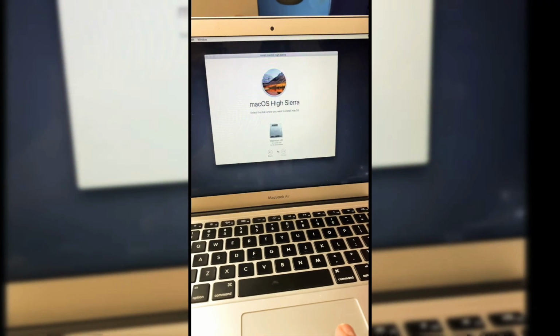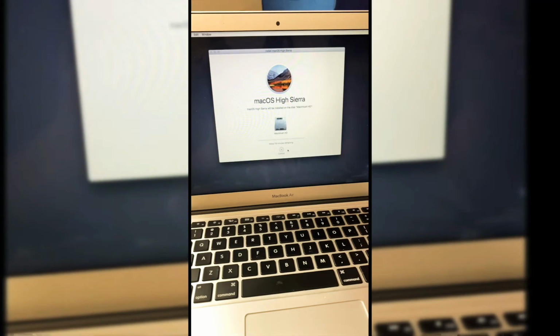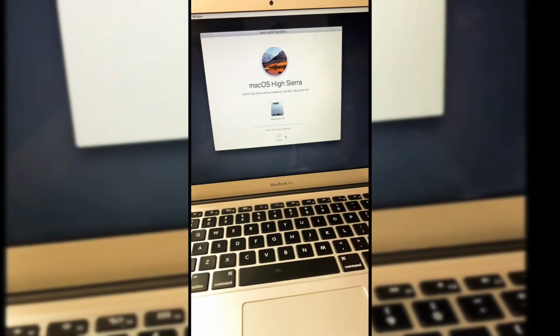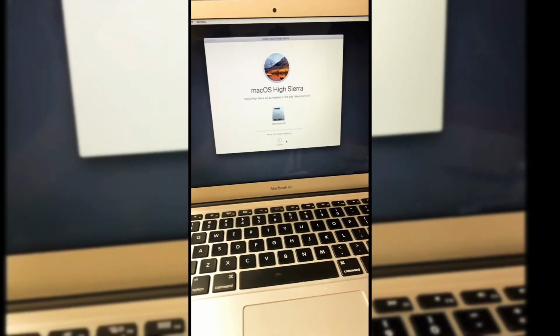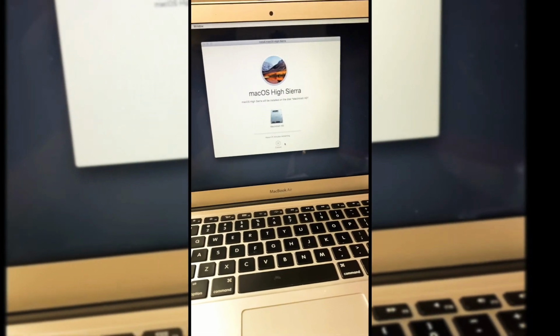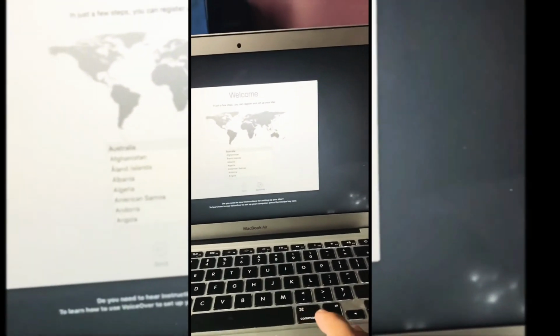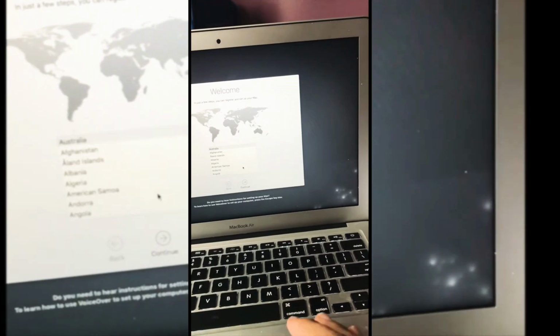Terms and conditions. Yes. Here's the hard disk which you have to select, the Macintosh showing up. And we enter the setup mode. I got it reinstalled. Make sure that it's working fine.